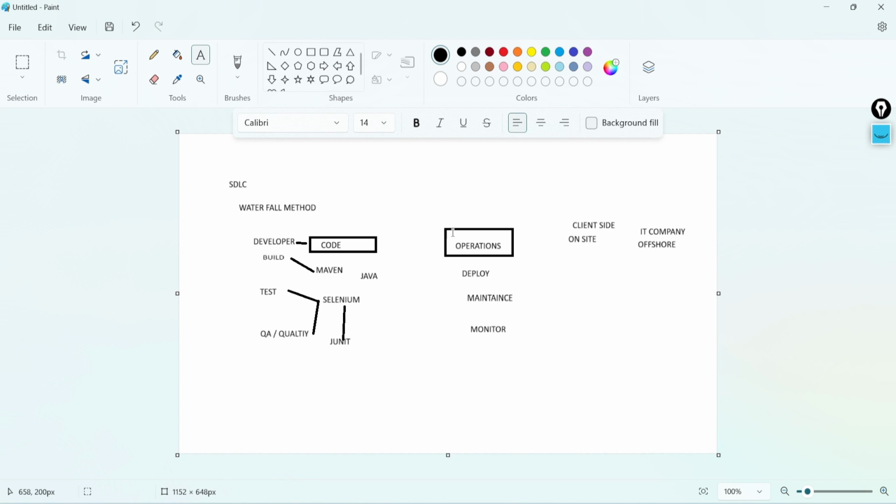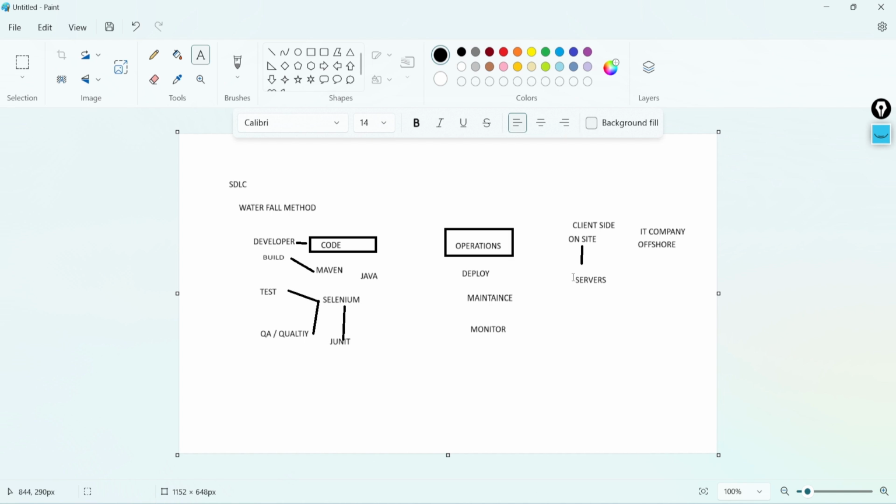The first thing is the client side. So all the team, or a few of the team, will be working on the client side. They will go and work from this side. If the term on-site is used, you are referring to working from the client side itself. Offshore is different. So what happened in operations? The team used to go and deploy our applications into the client side servers. They used to deploy on the client's servers.